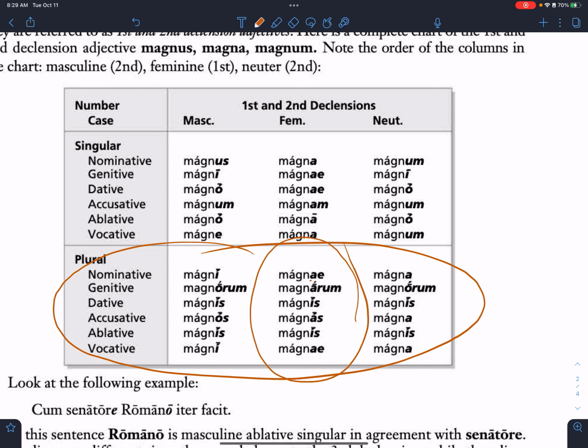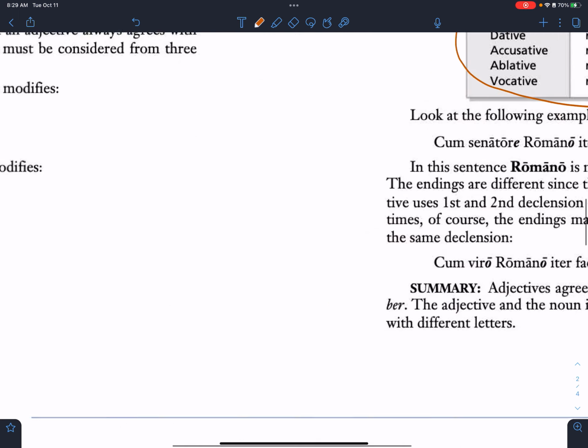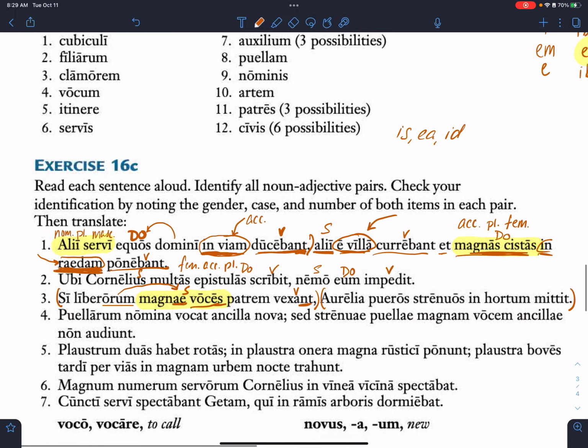So my options are magnae or magnas. So which one is it? It's nominative, yeah. So you see how you can use adjectives to help you figure out what case something is if there is debatable evidence nearby? Okay, so it's magnae. If it were accusative, it would be magnas voces, but it's not. So it's feminine. This noun adjective pair is feminine, nominative, and plural.